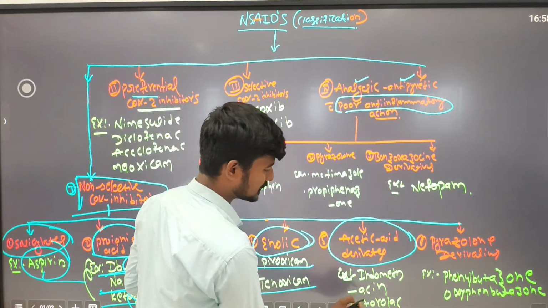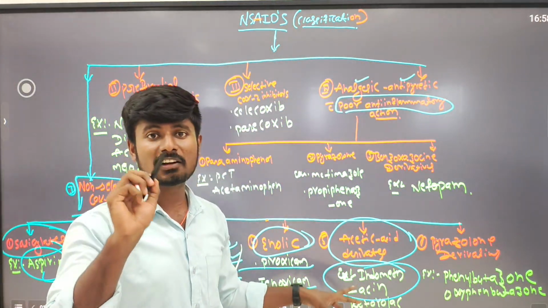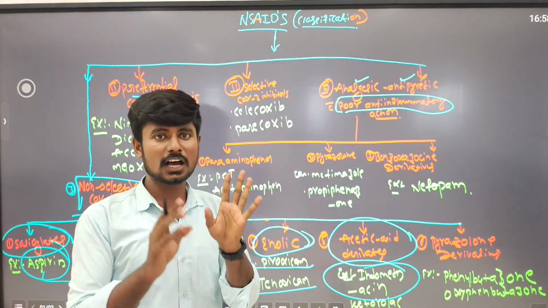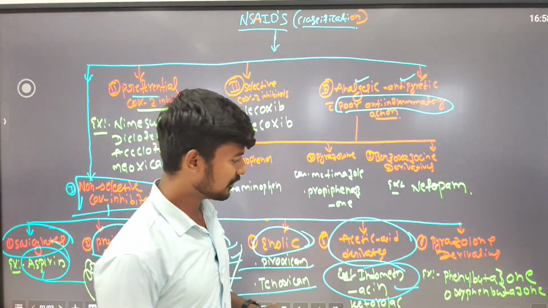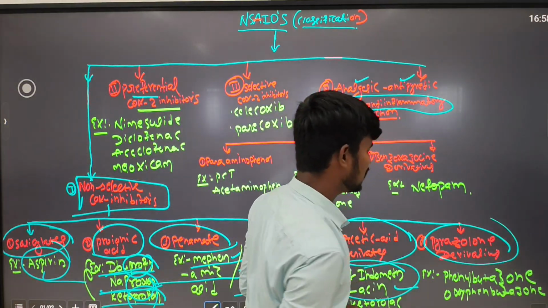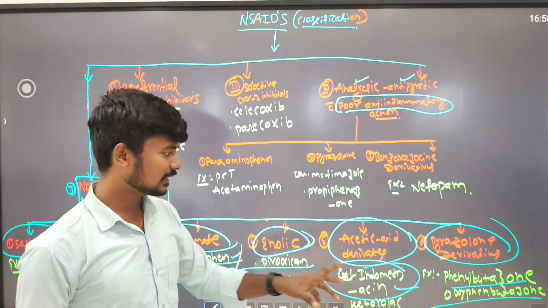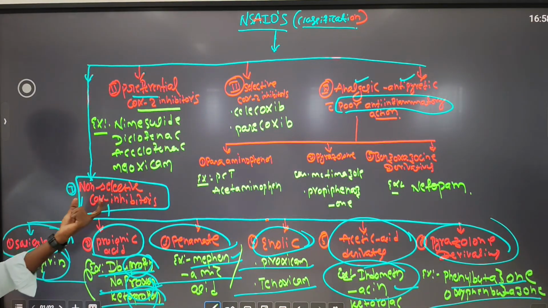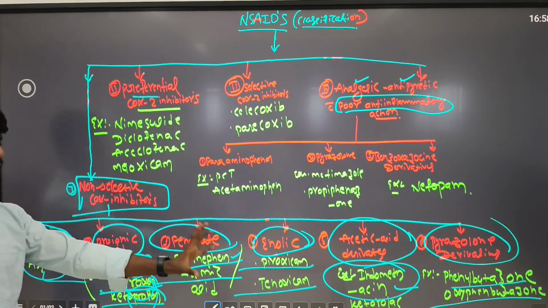Then acetic acid derivatives. An example is indomethacin. This drug is also used to treat congenital anomalies present in newborns, for example patent ductus arteriosus. For such cases, indomethacin is the major drug of choice. And then pyrazolone derivatives. Examples are phenylbutazone and oxyphenbutazone. These are the two examples under pyrazolone derivatives. These all come under non-selective cyclooxygenase, COX, inhibitors. This is a very important classification of drugs.